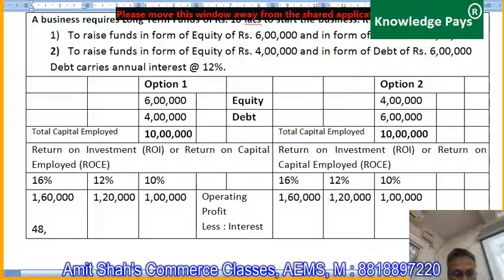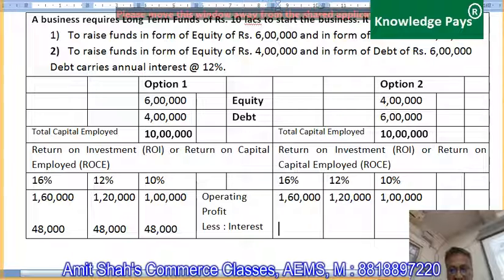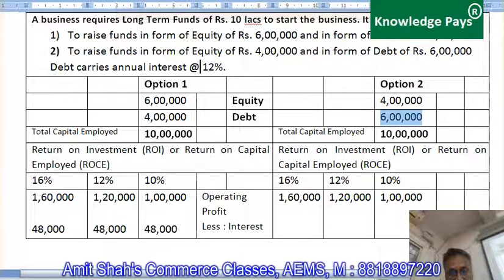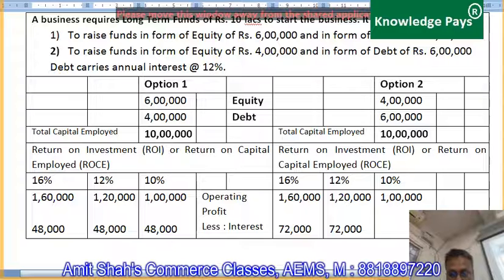So here amount of interest is 48, which I will subtract. Here also amount of interest would be 48. Here also it would be 48,000. Correct or not? Yes, sir. Right. Now in option 2, the amount of debt is 6 lakhs. So 12% of 6 lakhs is 72,000. So here interest is 72, here it is 72, here it is 72.